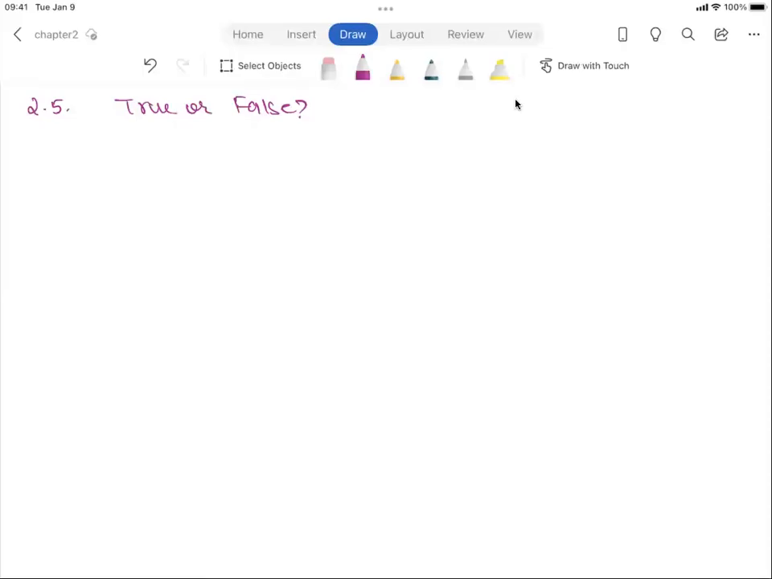In problem 2.5 on page 32, we are asked to say if the following statements are true or false. So all of these are conceptual questions. The first one says the ground state energy of a particle in a box is 0. Ground state is 0 for a particle in a box.